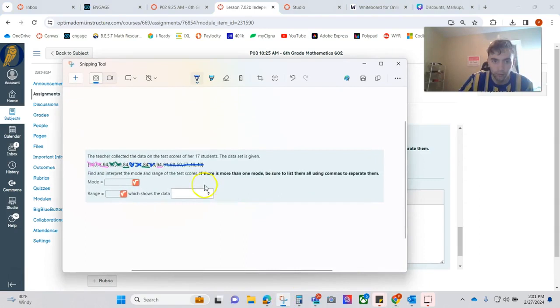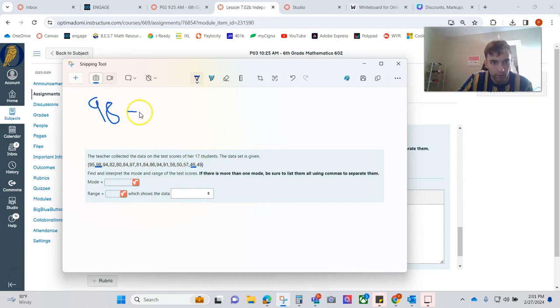The range is, to find the range, we find the difference between the highest and lowest. So we need to find the biggest number, which I think is 97 for me. Oh, nope. It's 98 for me. That's my biggest number. Then my lowest number is 46.